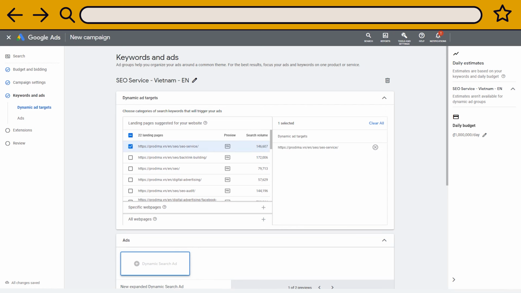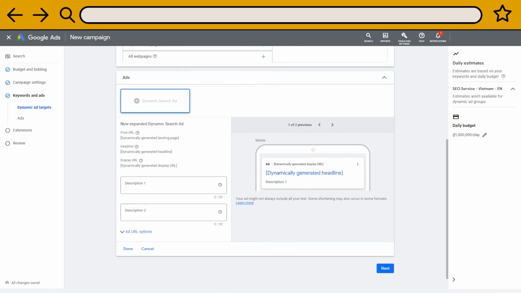You must choose the destination page for your Google Ads search. Again, since I input the prodima.vn website before, the tool recommends a few landing pages that I can select with a simple click. I can also ignore them and define another destination URL. For now, let's pick the first one, which looks relevant to my ad group. Later in this video, I will share more detailed expertise about the landing pages.